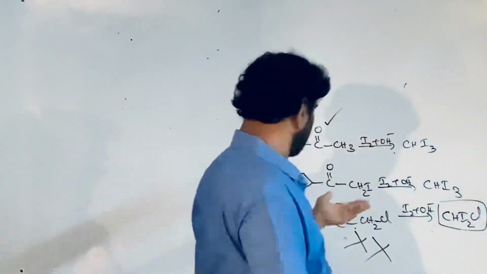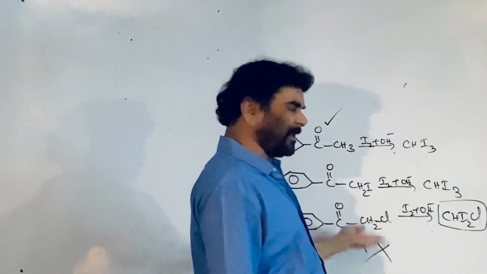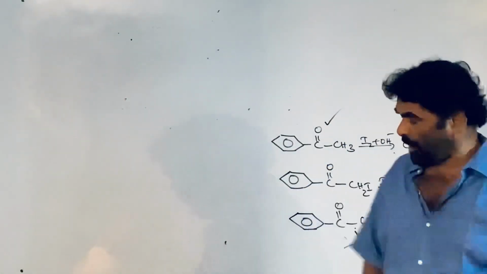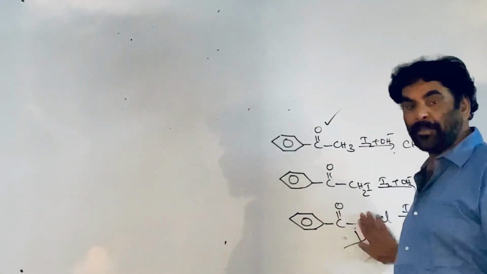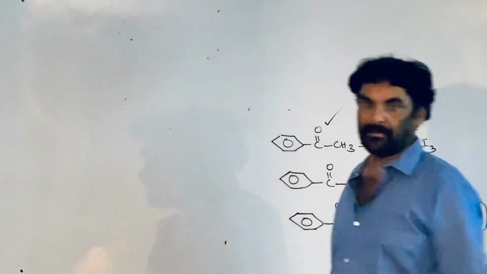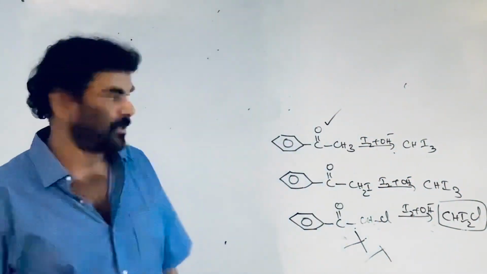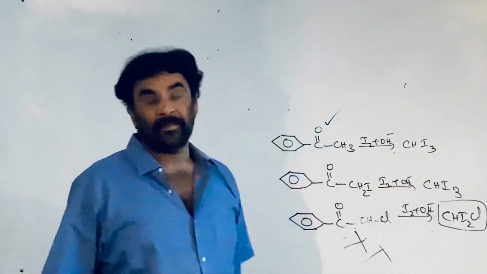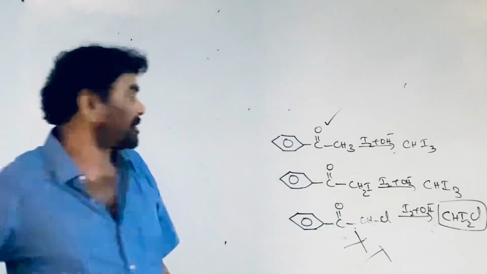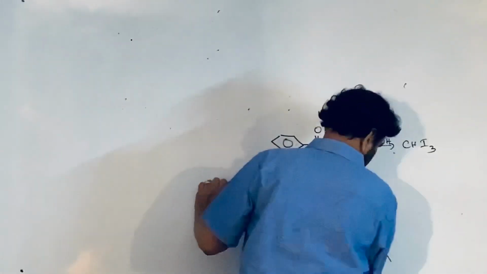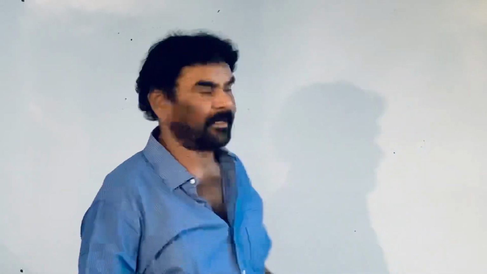Similarly, if you put bromine or anything, I can say that it participates in the haloform reaction, but not the iodoform reaction, because already one halogen is attached to it. So remember, those final things, what he is asking, it is right for the haloform but wrong for the iodoform test.